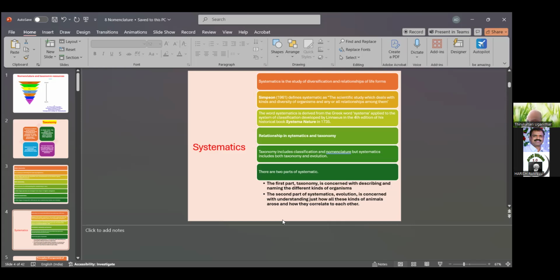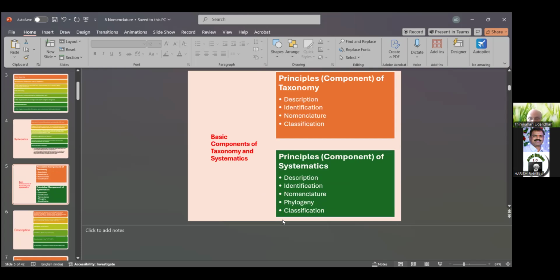The second part of systematics, evolution, is concerned with understanding how all these kinds of animals and plants arose, how they are correlated with each other, and what connections exist between them. The basic components of taxonomy and systematics are called the principal components.